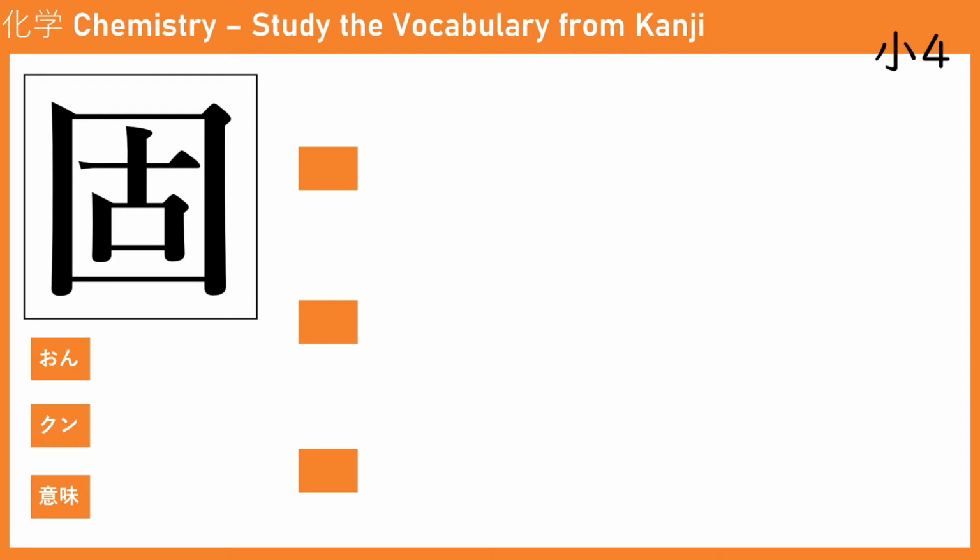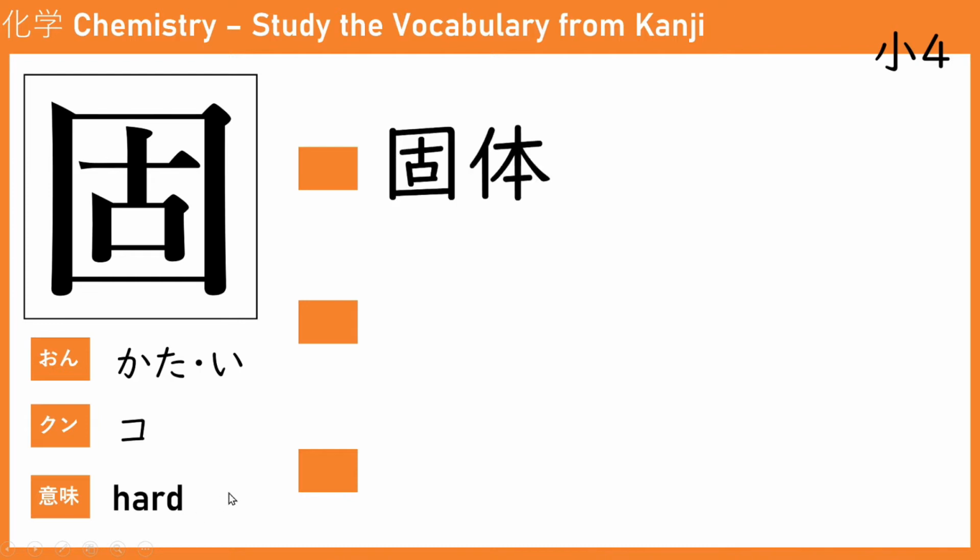The next one is ko, or katai. Katai means hard. So the first one is kotai. Kotai, the hard body, which means solid. Here we are referring to the phase: the solid phase state, the liquid state, and the gas state.